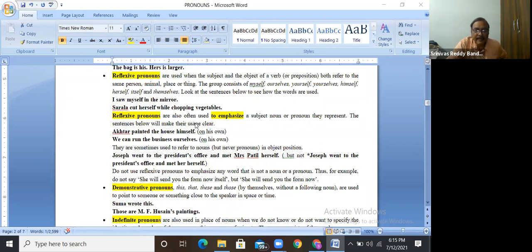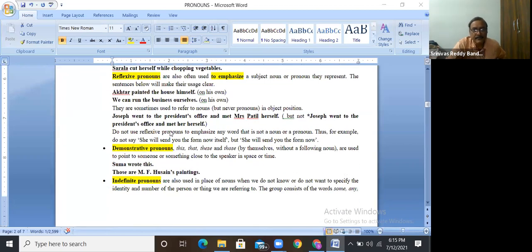Here, himself means on his own, without anybody's help. Is it clear? We can run the business ourselves. So ourselves, themselves are also called emphatic pronouns. The result of the paint goes onto the house. But himself, what about himself? It emphasizes that he himself painted the house, without taking anybody's help. Is it clear?